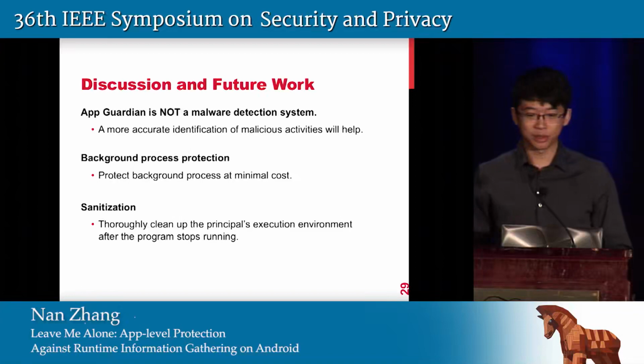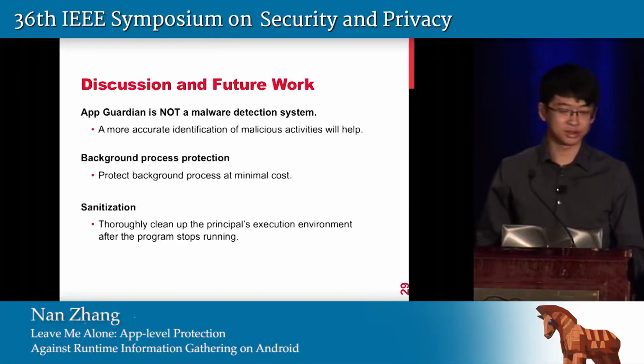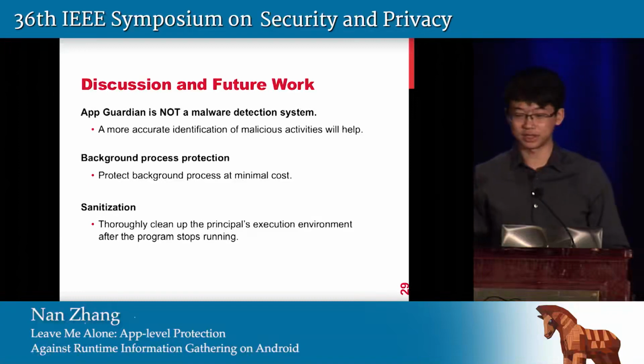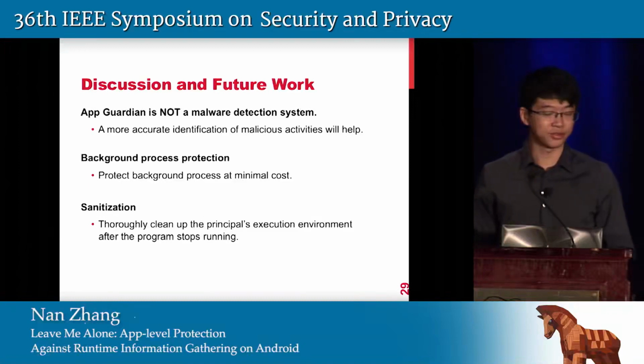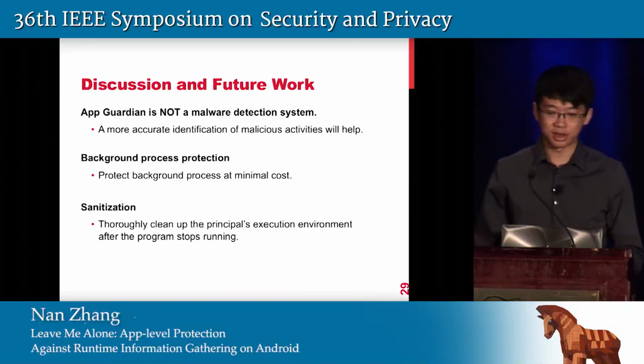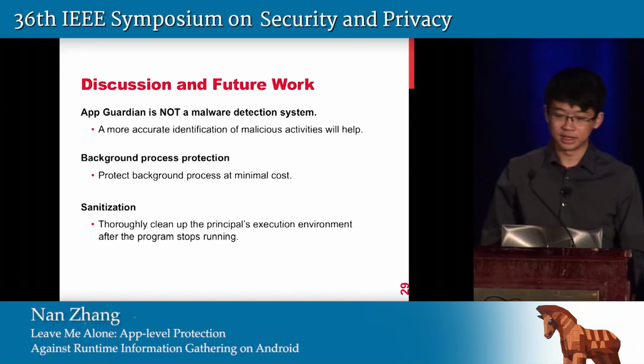Currently, App Guardian will consume more resources to protect background system services, as there's no entry point or exit point for such apps. How to protect them at a minimum cost is a challenge. The last thing to mention is that App Guardian could clean public information of a principal app when it finishes its jobs. However, traffic statistic data is left behind because only a phone reboot will clean it.